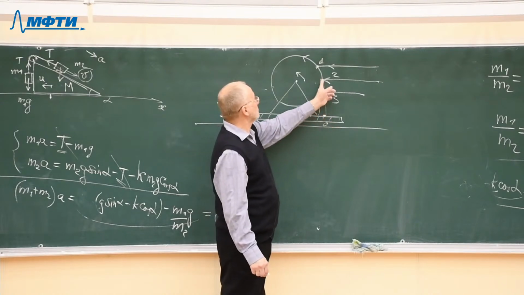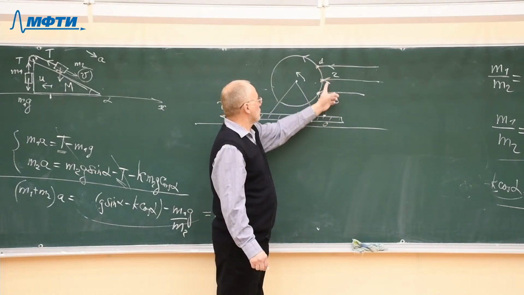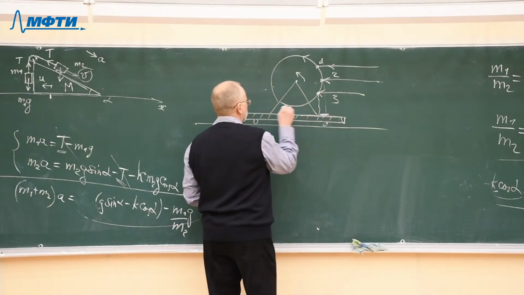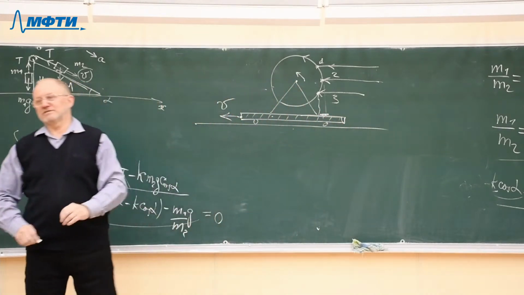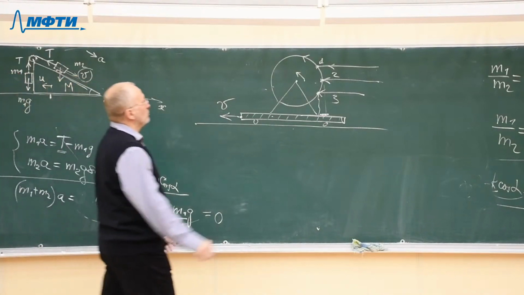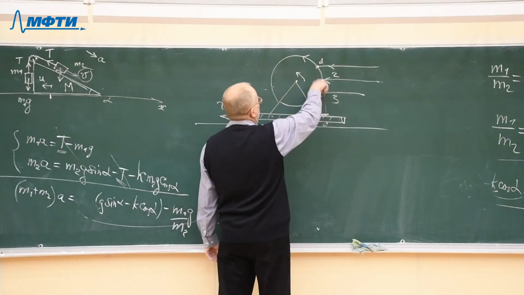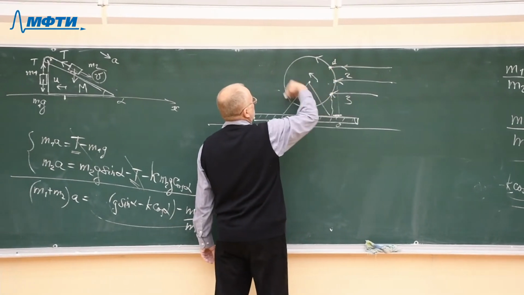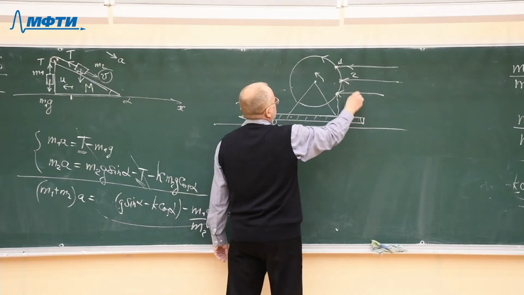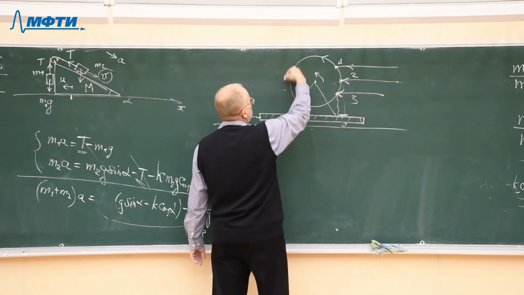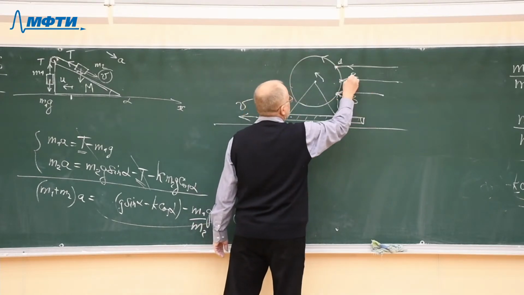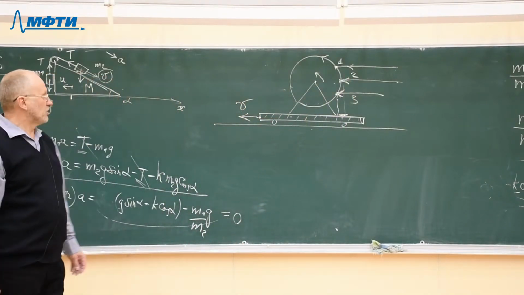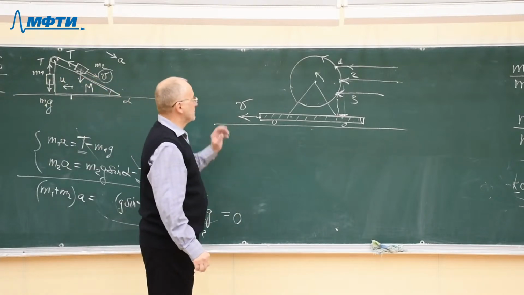Well, regardless of the place where the bullet struck, it always falls down on the surface of this cart and remains here together with the cart. That's it. The only difference is the rotation of the cylinder. In the first case, the cylinder rotates counterclockwise. In the third case, the cylinder will rotate clockwise, and in the second case, the cylinder will not rotate at all. So in which case is the final velocity larger?